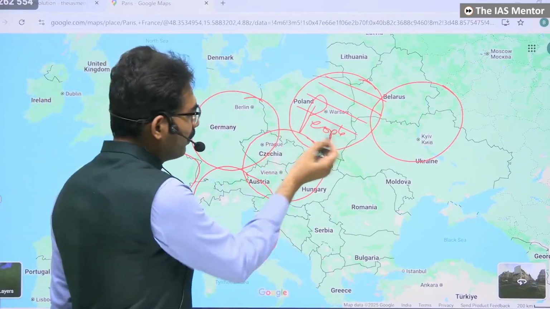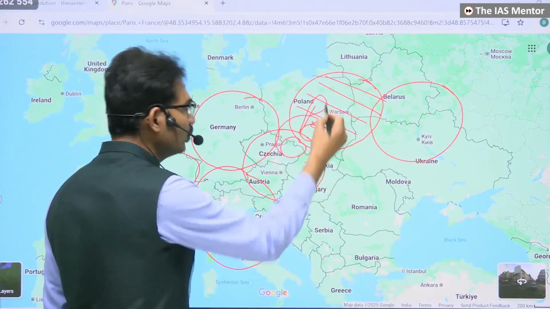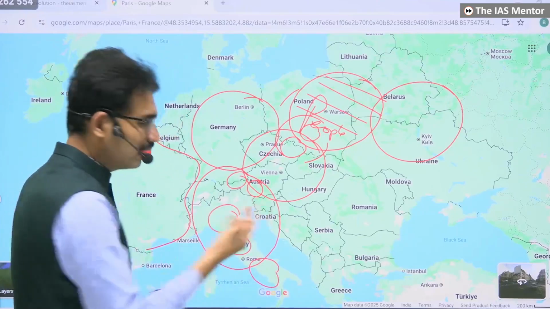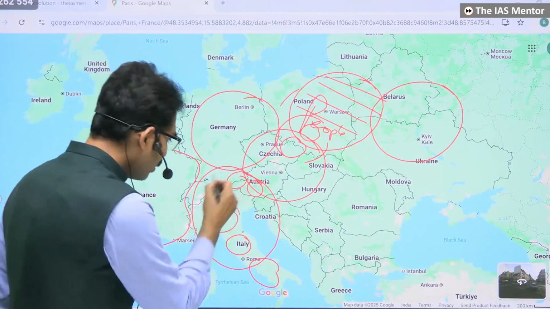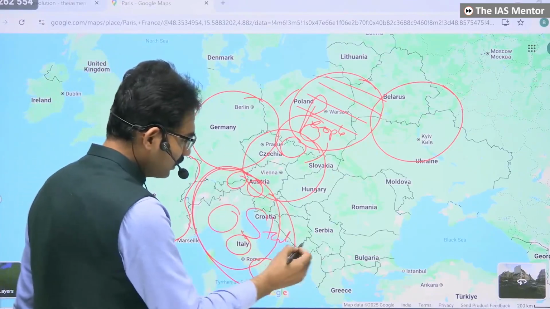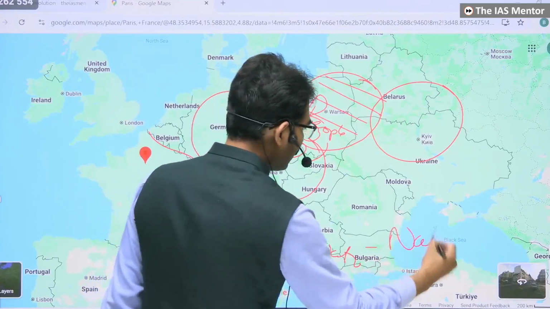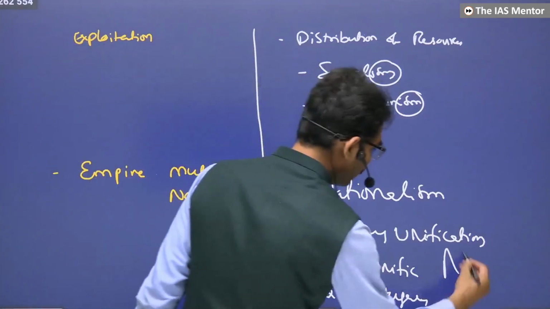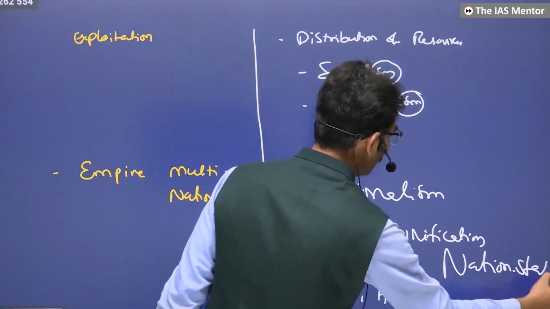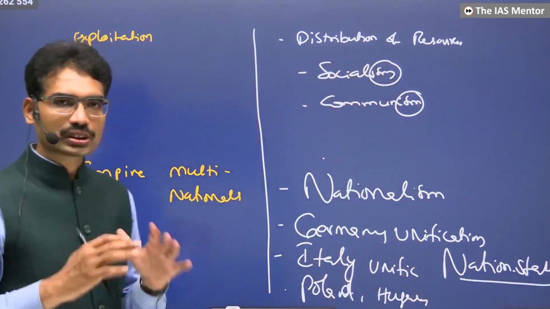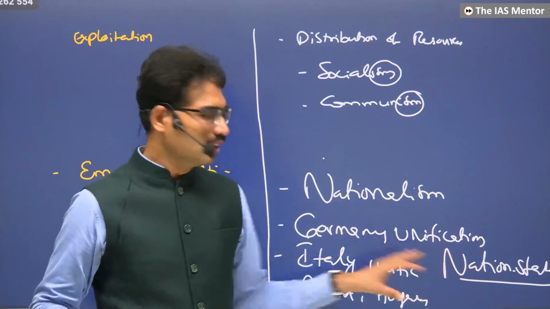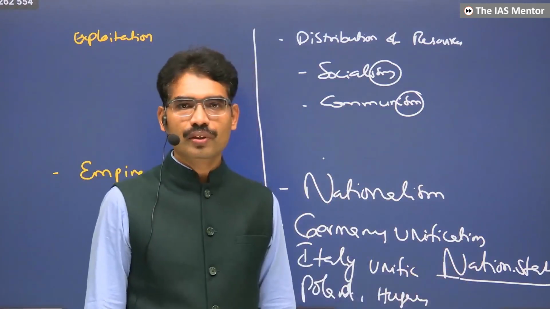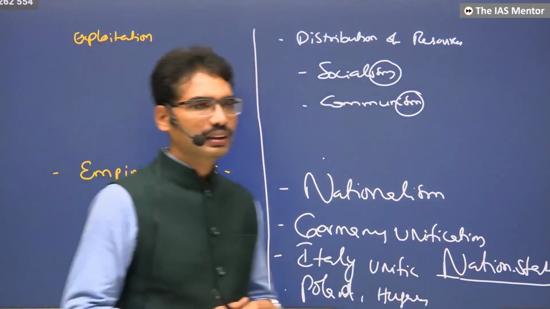Suppose Polish people are there on this side and this side, they want unity. If Italian people are there, someone under Austria, someone under another kingdom, someone independent, they wanted all Italians under one state, one nation. That is known as the nation state. People are aspiring for the nation state. We don't want empires. We don't want to stay under empires where multinationalities are there. All our nationalities must be in a single state called the nation state. So this kind of impact was there in European revolutions.